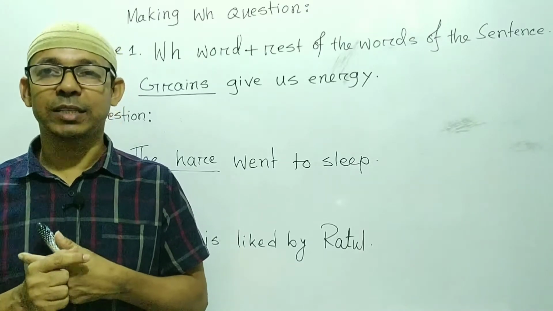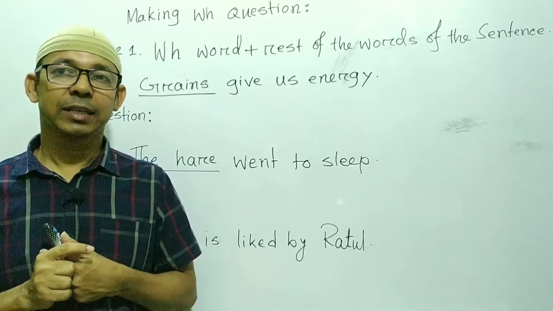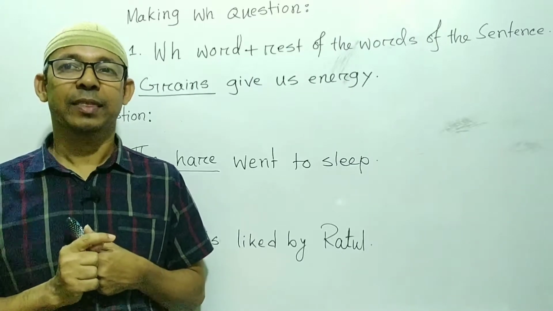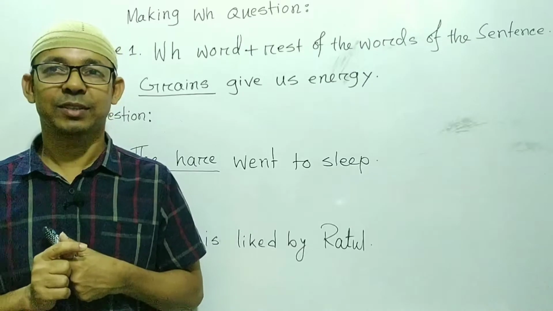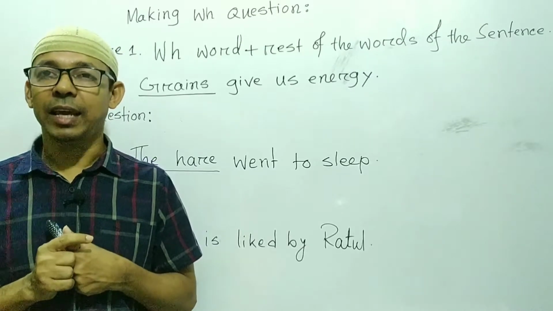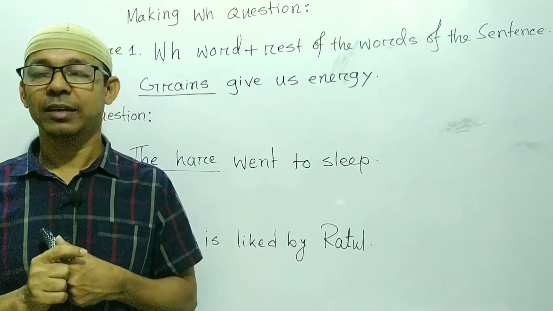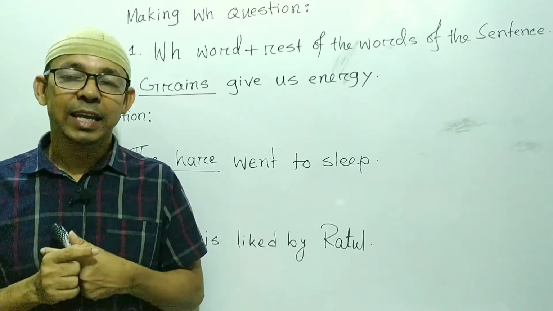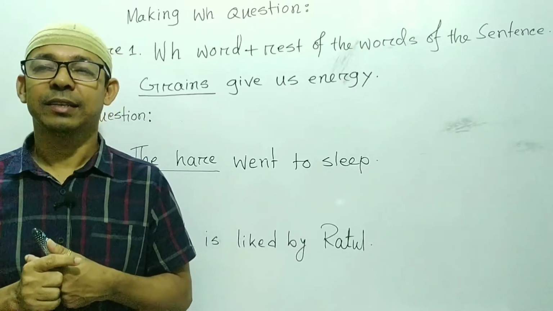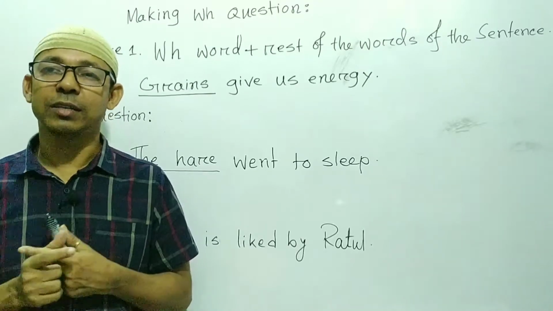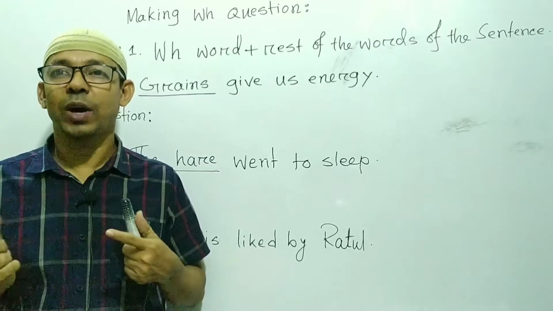If the underlined word indicates person and it indicates the possessive case, then WH word will be whose. If the underlined word indicates place, WH word will be where. If the underlined word indicates purpose and cause, then WH word will be why.